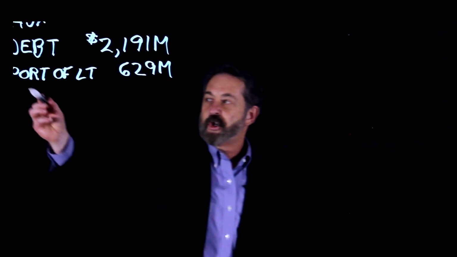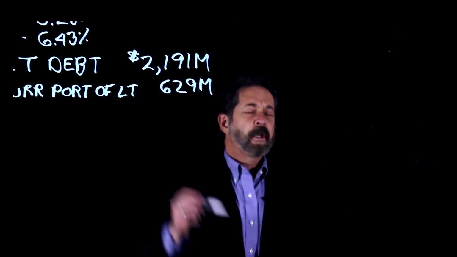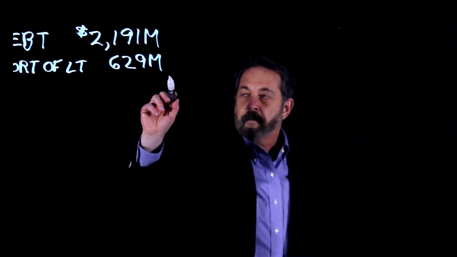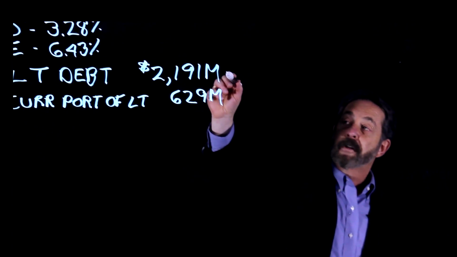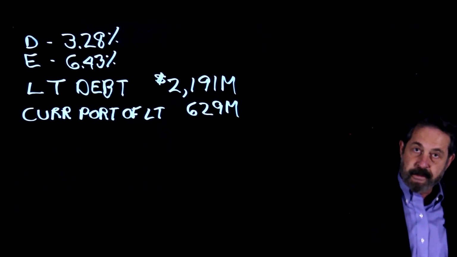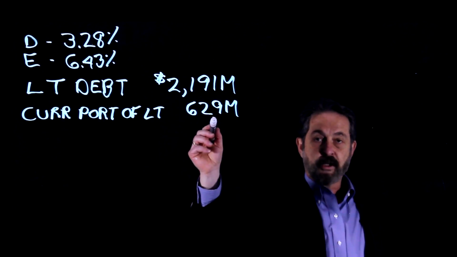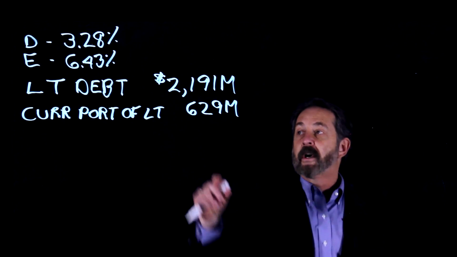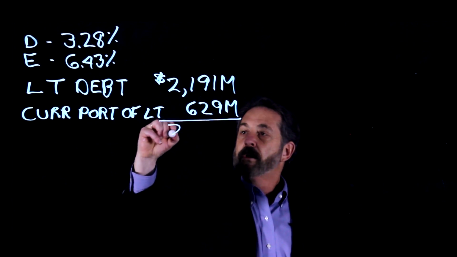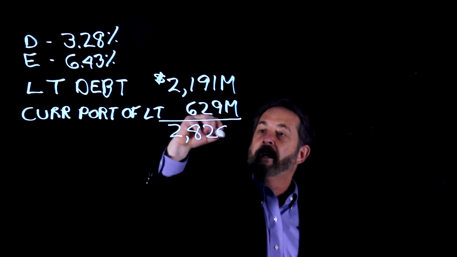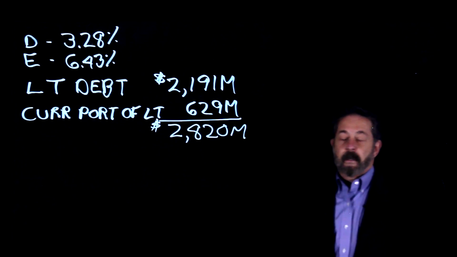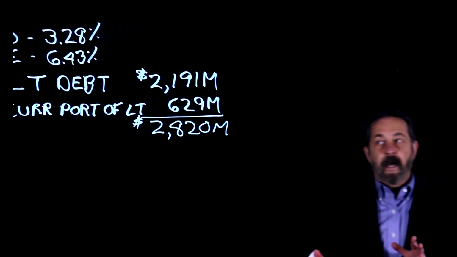Now there's actually some short-term debt involved in this as well, but usually it doesn't amount to enough for us to worry about it. So to find out this company's long-term debt, you have to determine the long portion of it, in other words, the debt that's going to be paid in years subsequent to the coming year, and the current portion, which means the debt that's going to be paid this year that relates to this long-term debt. So what does this come out to? $2,820,000,000. Okay, that's the debt portion. Make sense? Okay, let's move on to equity.